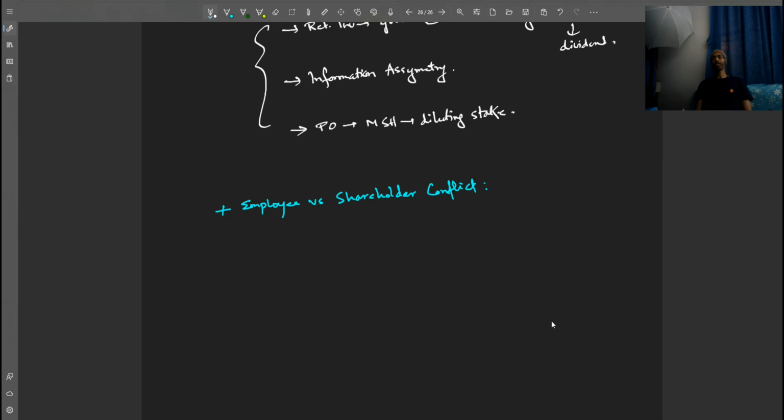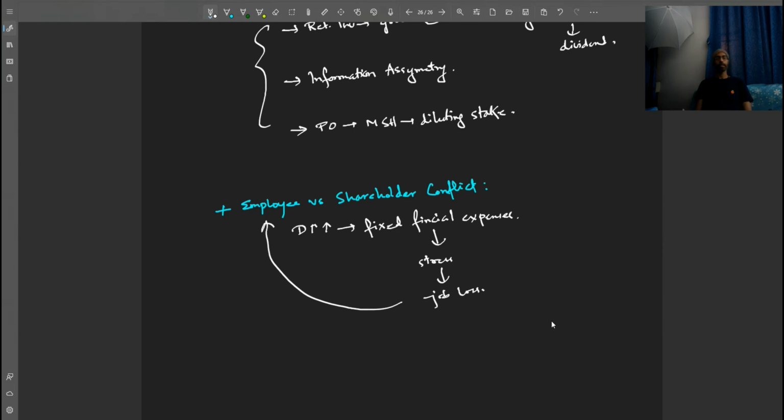Employee versus shareholder conflict. So let's say to maximize shareholder wealth, lots of debt is being taken up. Now, this will increase the fixed costs, fixed financial expenses. This in turn may damage the work environment, stress up the work environment, and if financial distress happens, then there can be job loss also, right? So this can go against the employees, very much so.